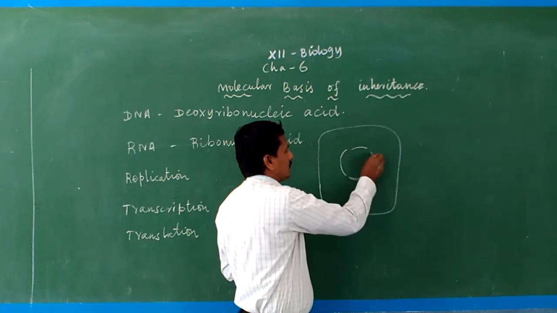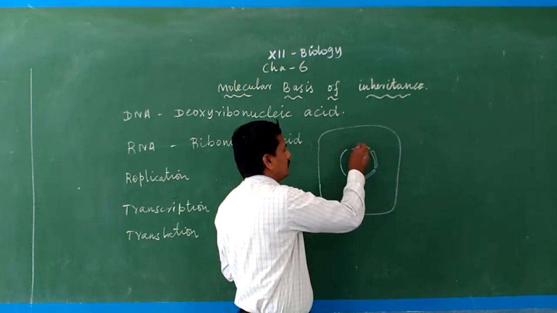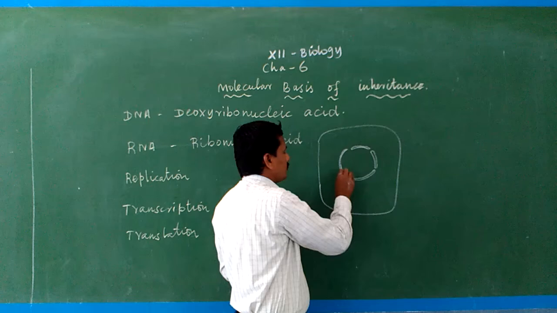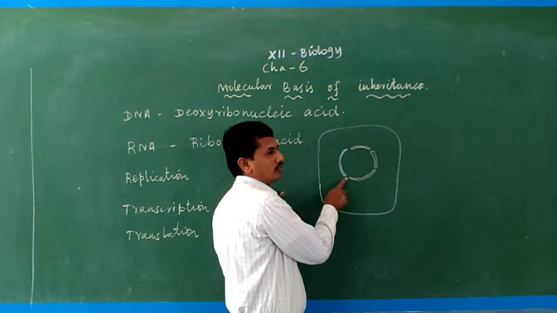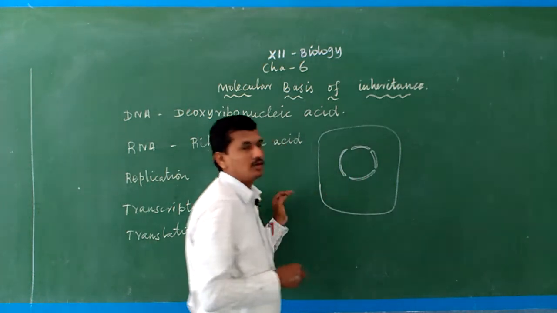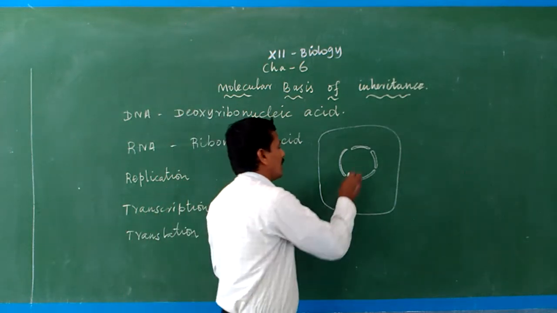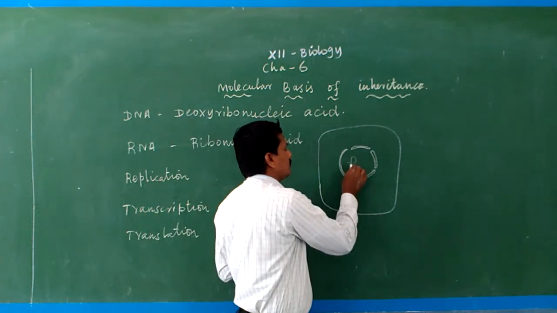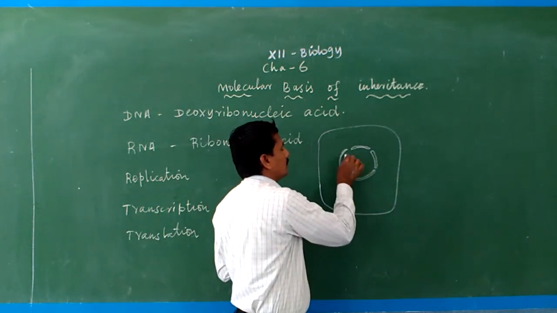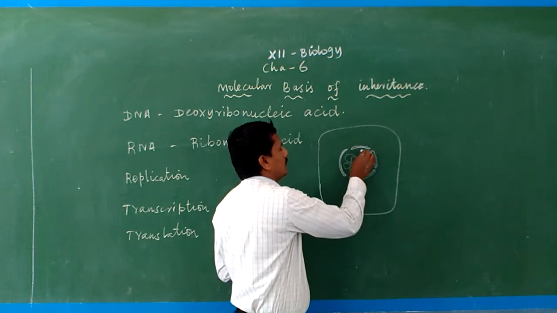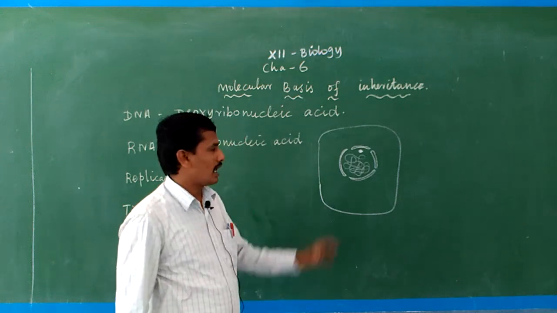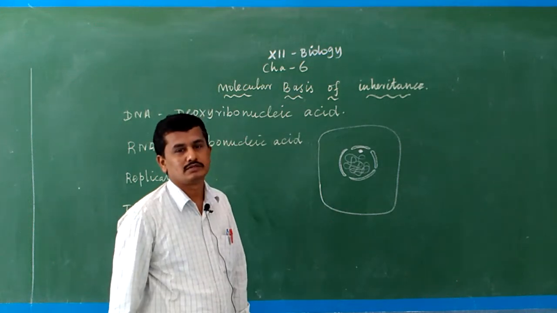Eukaryotic organisms contain a well developed nucleus, with the nuclear membrane and nuclear pores between the nuclear membrane. Inside the nucleus, the chromatin reticulum or chromatin network is present, and the nucleolus is also present. So where is DNA present?